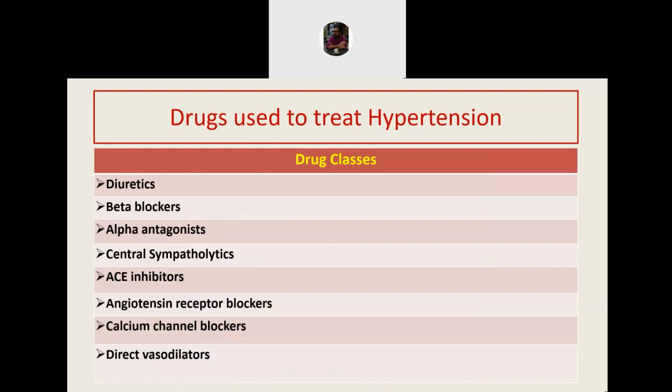Central sympatholytics, these are alpha 2 agonists. Alpha 2 antagonists are not used in hypertension. Alpha 2 agonists are inhibitory agonists and therefore they reduce sympathetic outflow. ACE inhibitors and angiotensin receptor blockers target the renin-angiotensin system. Calcium channel blockers and direct vasodilators dilate the blood vessels.